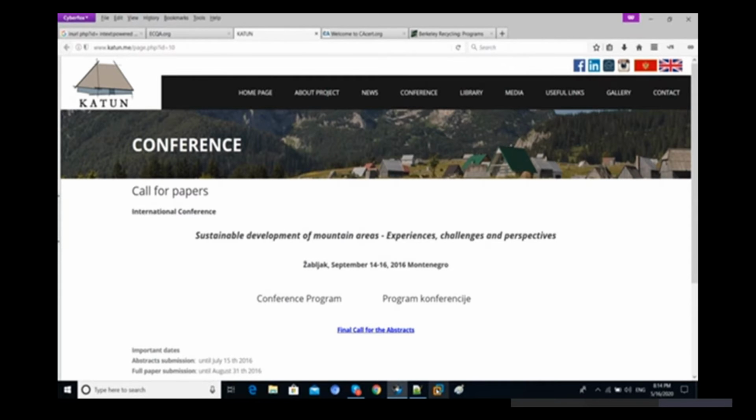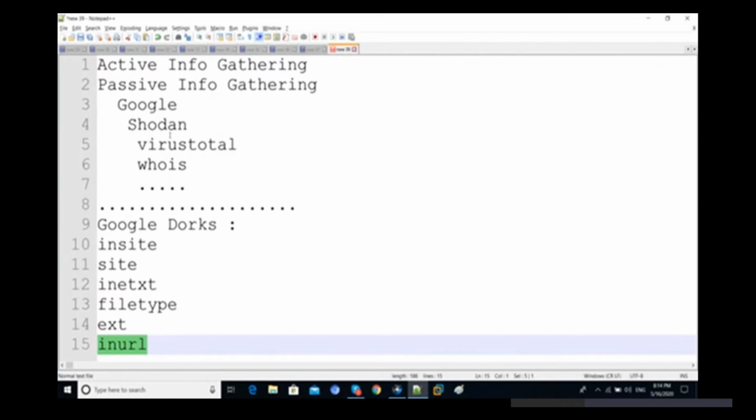Now let's check out, after Google, we have Shodan. What is the actual usage of Shodan? Definitely Shodan also has great information. For Shodan there are two types of account. If you have a student email ID, then you can directly get the pro features there. If you have a normal email ID, then we are not getting pro features, but we still have lots of features. So if you have a student email ID, definitely go with the pro edition, otherwise you will get the normal edition. Let's check out Shodan here.